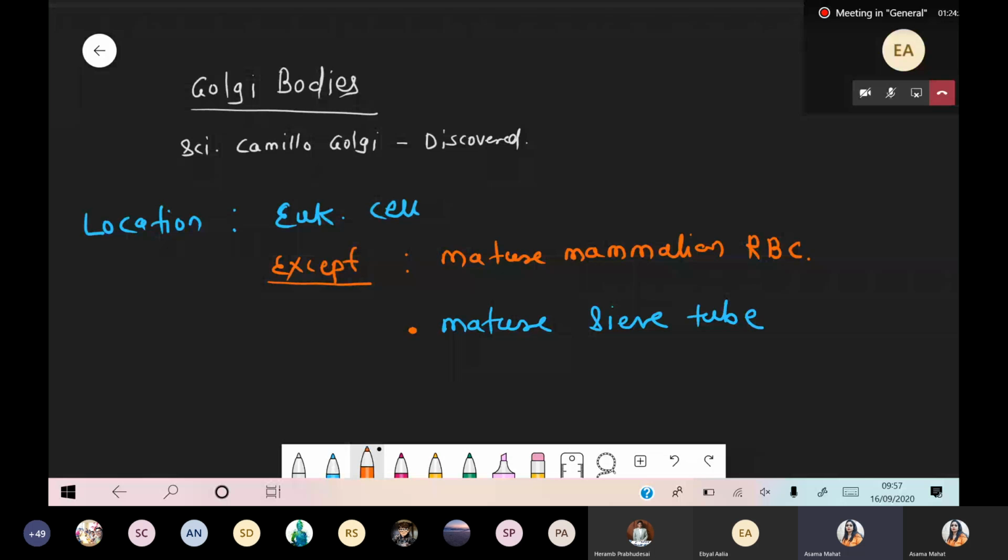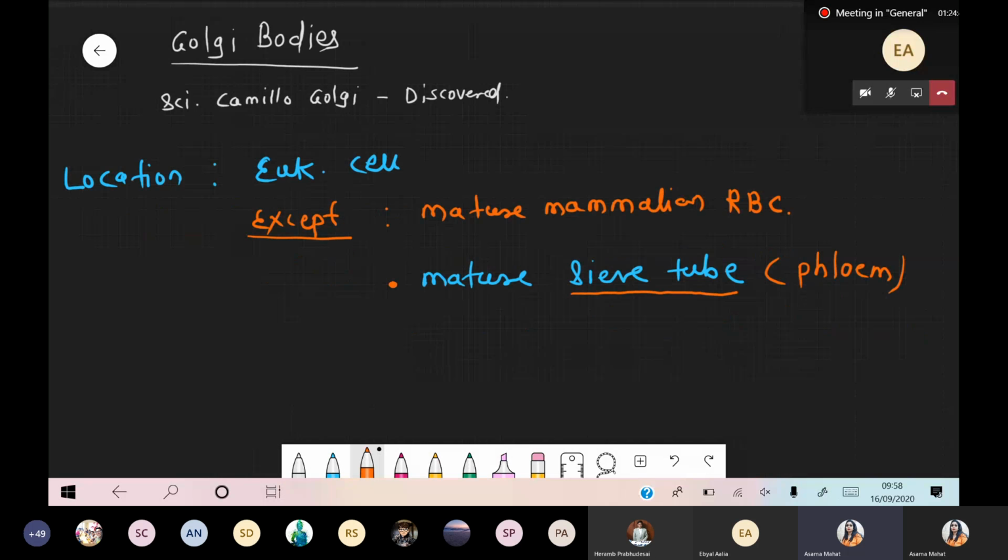Mature sieve tubes are part of the phloem, whereas tracheids and vessels are part of the xylem. When we are talking about food conduction, that is done by the sieve tube, which is part of the phloem. We will see this later. So it is absent in mature mammalian RBC. Second example, it is absent in mature sieve tube.